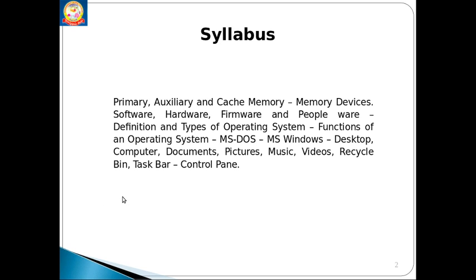This is our syllabus. See, primary memory, auxiliary memory, cache memory, memory devices, software, hardware, firmware, and peopleware, definition and types of operating systems, functions of operating systems, MS-DOS, MS Windows. In MS Windows, various components like desktop, my computer, my pictures, music, video, recycle bin, taskbar, control panel. This is the syllabus.